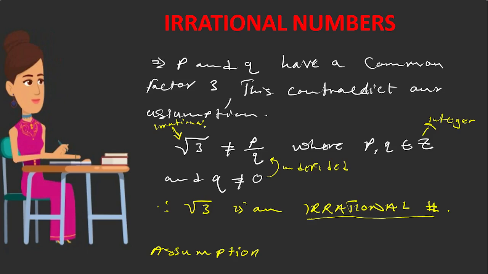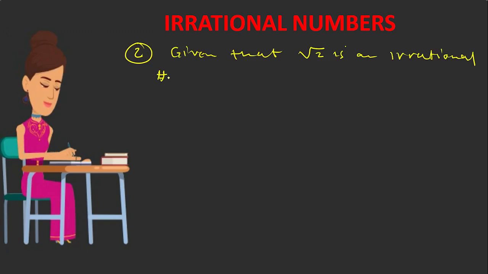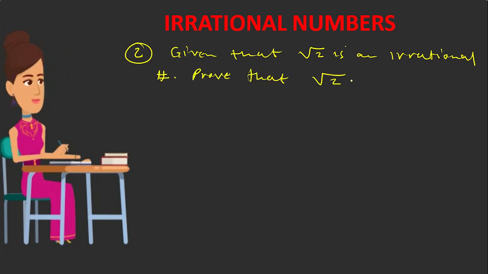So the second example is another way of setting these questions. This is whereby you are being given that square root 2 is an irrational number, prove that square root 2 minus 3 is an irrational number.